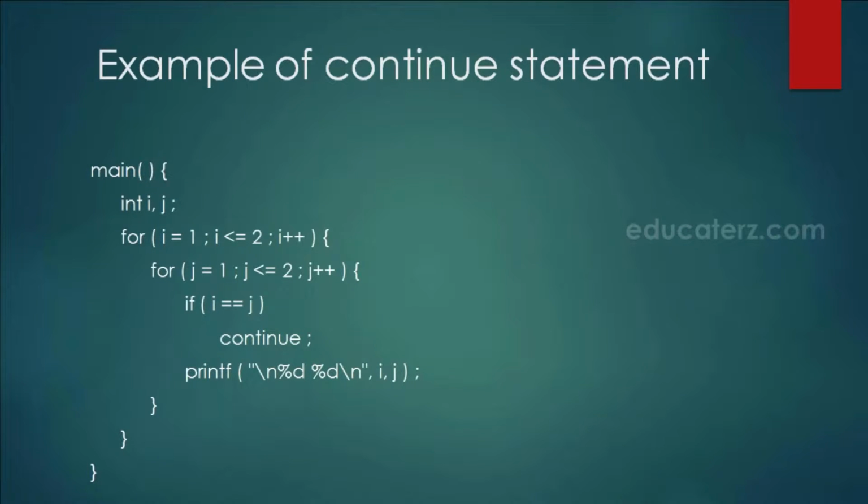Now in this example, we have nesting of the for loop. Then we are checking that if i and j are the same, then we want the numbers should not be displayed. So we are executing continue. Means it will make it go back to the next iteration of the same loop. So in this case, we will get the output of i and j, but whenever they become the same, that output will not be printed. So continue makes the control go to the start of the loop, to the next iteration of the loop, by skipping the statements after continue.